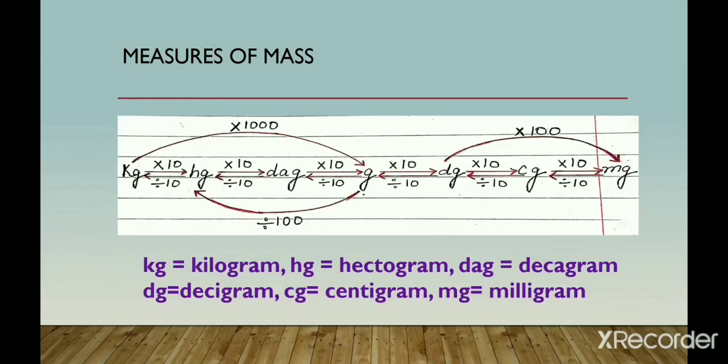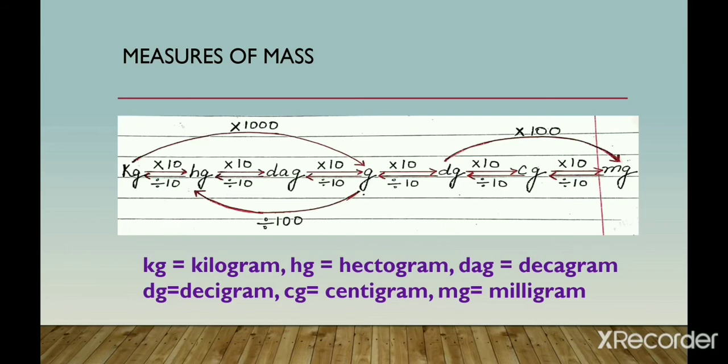Here is the conversion table. Similarly, like you have done in measurement of length, if you are moving from higher unit to lower unit, you have to multiply with 10 in each step. And if you are moving from lower unit to higher unit, then you have to divide with 10 in each step. If you are moving from kilogram to gram, you are skipping how many steps? 2, hectogram and decagram. So you have to multiply 10, 10, 10. Continued multiplication. And how many zeros did you get? 3, that is 1000. So if you want to convert a kilogram into gram, multiply it by 1000.